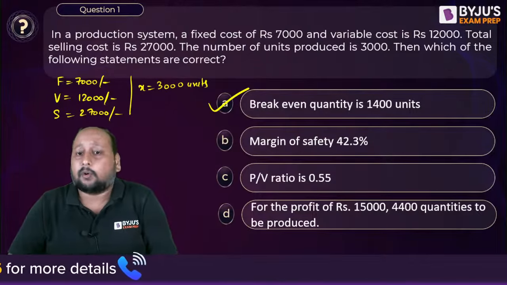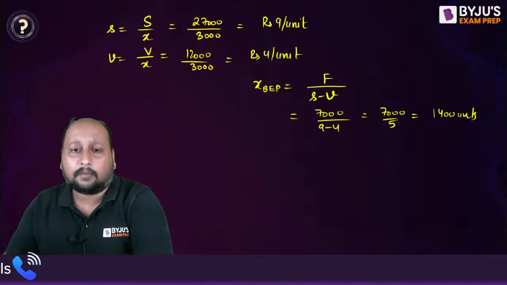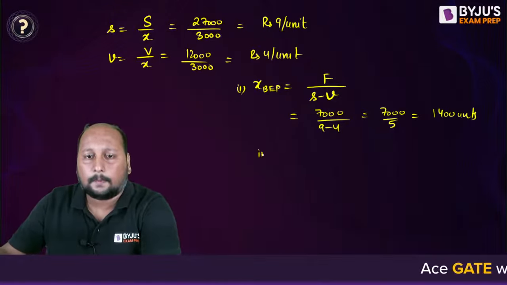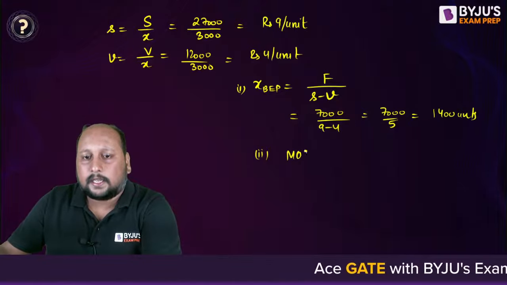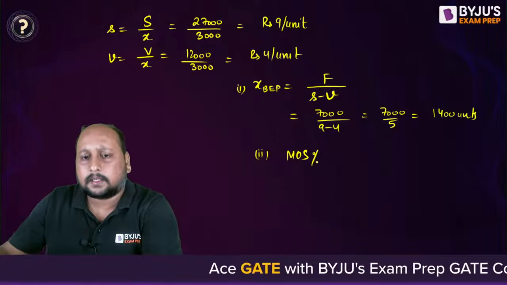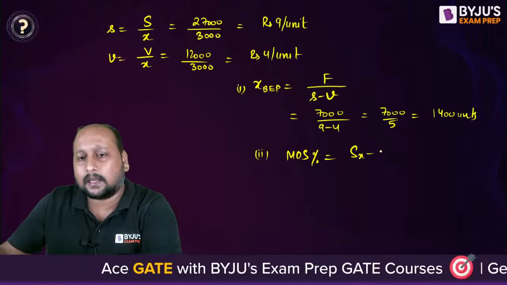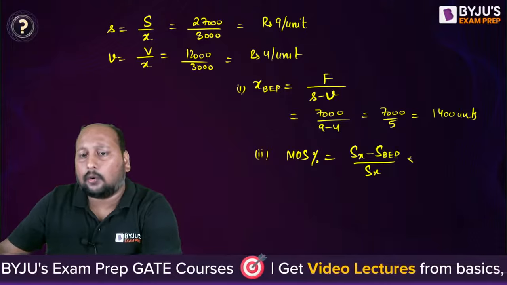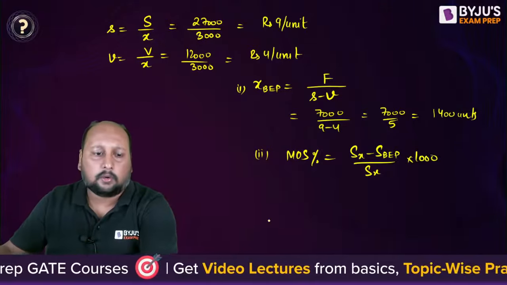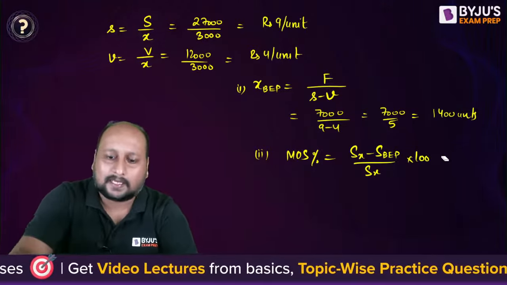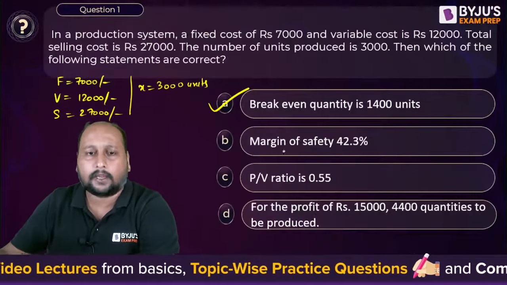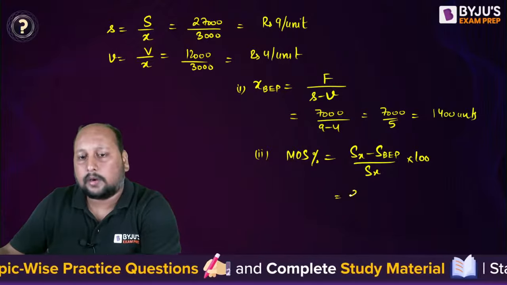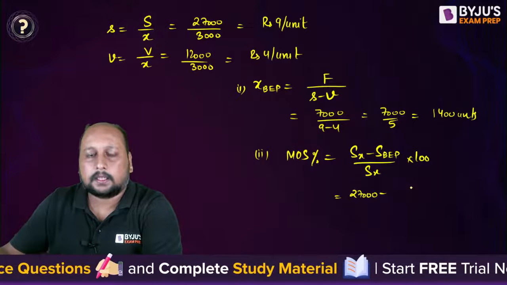Let us talk about what is margin of safety. For calculating margin of safety, the first option is correct. Let us talk about the second one. Margin of safety, and that too they are saying in percentage. So margin of safety in percentage is equal to the sales at x minus the sales at break-even point divided by the sales at x into 100. Okay, into 100, right? So what is sales at x? Sales at x is equal to, I think, 27,000. So this is 27,000 minus the sales at break-even point.